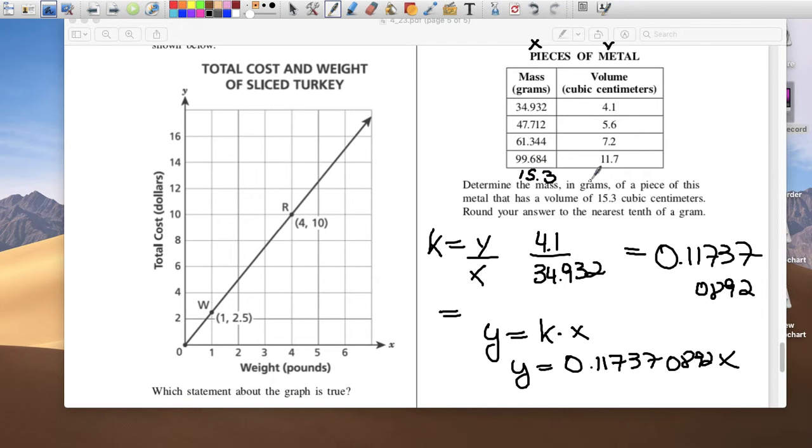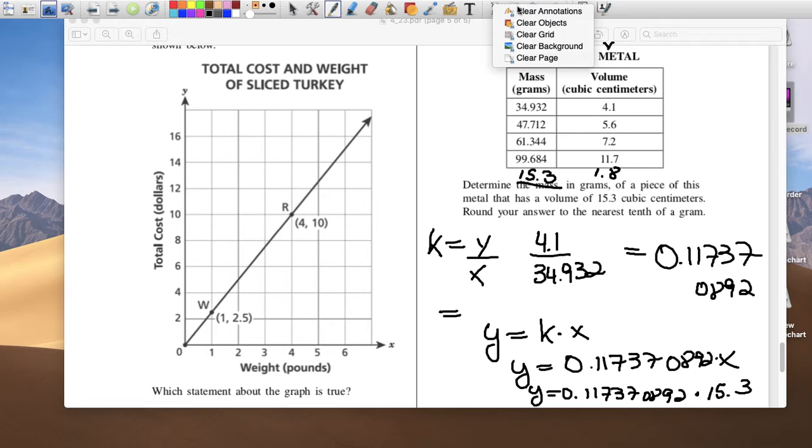So here's my equation, and now imagine you have something that's 15.3 for x, so I'm going to put 15.3 over here, and I need that volume. So it's going to be y equals 0.117370892 times 15.3, and we get that our answer rounded to the nearest tenth of a gram is going to be 1.8.